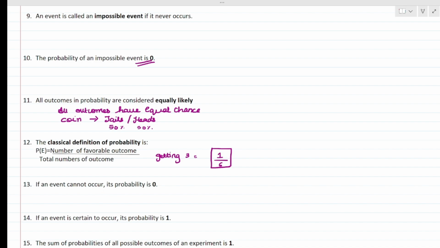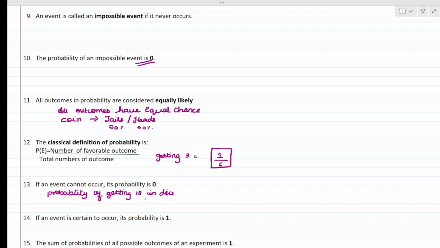Next, if an event cannot occur, its probability is 0. Same as an impossible event. If your event cannot occur, its probability is 0. That means if I am asking, find the probability of getting 10 on a dice, that is not possible. On a dice, you can't get 10.